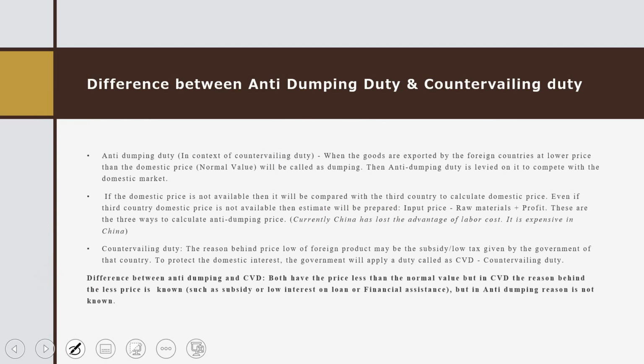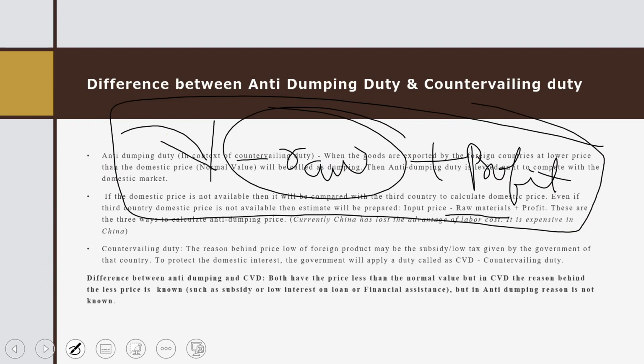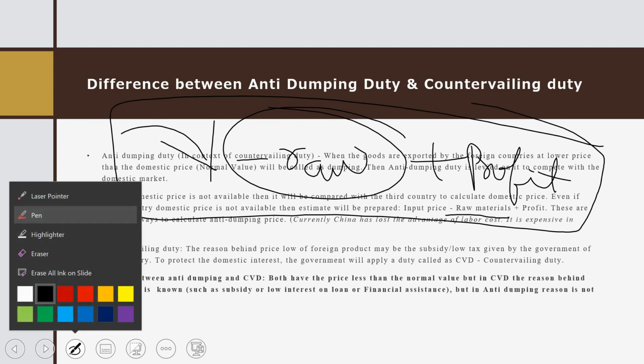It will be calculated from the input price, minus the product of the raw material, plus profit, whatever profit you want to earn. This total price is the estimated price. Then this will act as your domestic price for that product. So these are the three ways to calculate the anti-dumping price.